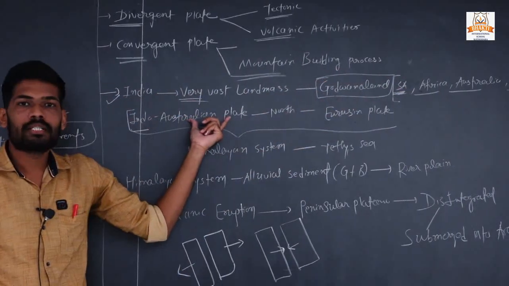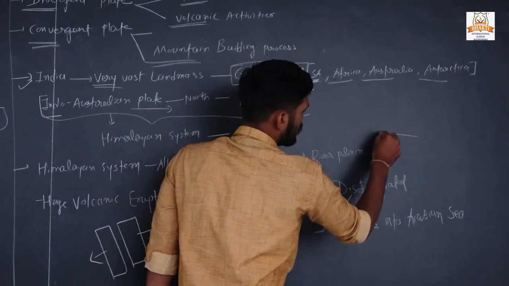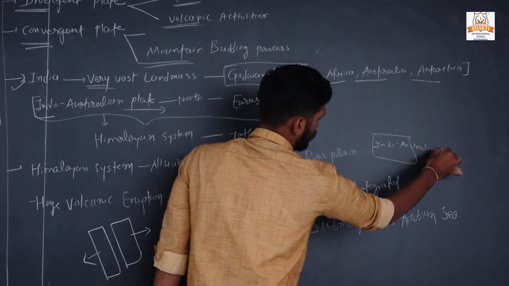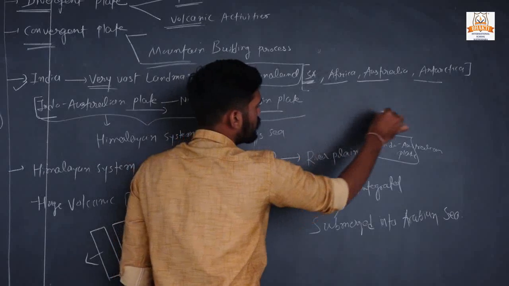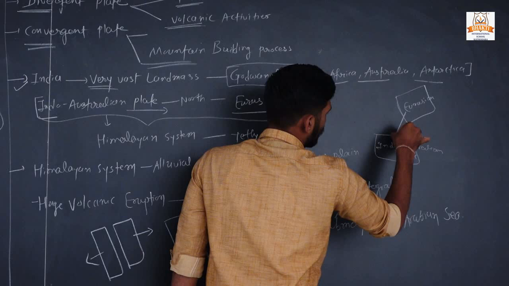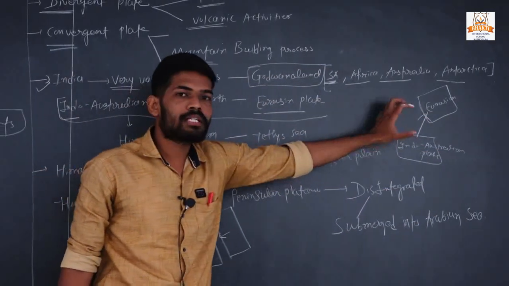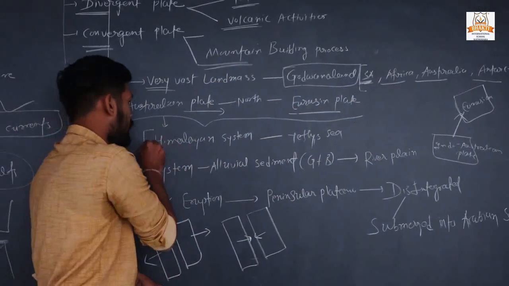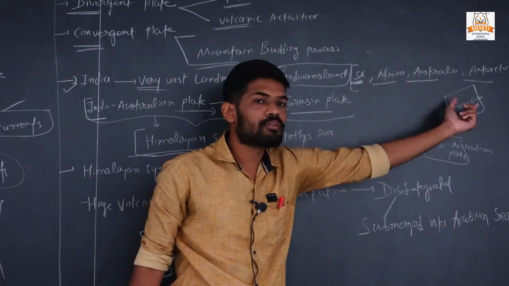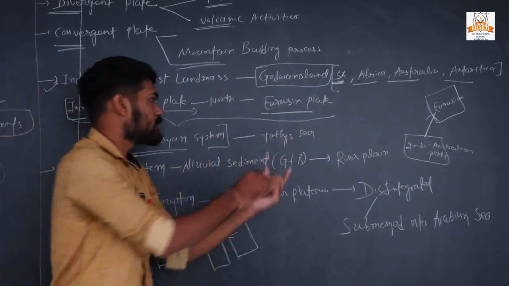Along with them is the Indo-Australian plate. It was believed that the Indo-Australian plate moved towards the north. Suppose this is the Indo-Australian plate. It moved towards the Eurasian plate and they collided with each other, and it was believed that the Himalayan system was formed due to this collision. Before the Himalayan system formed, there was a Tethys Sea.